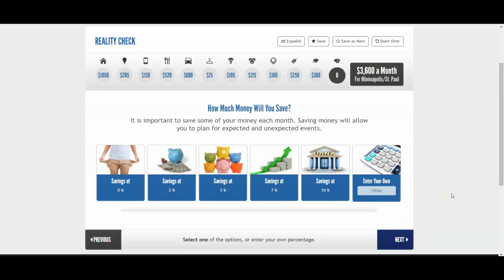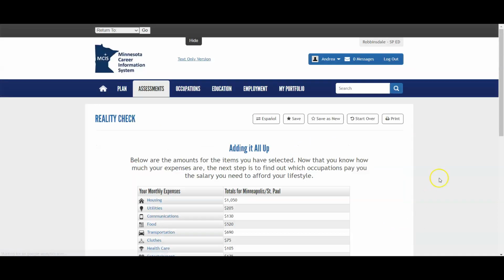And then you have to decide how much money you save. We're going to talk more about savings later, but savings is really important, so you definitely should put something in savings. You can choose to put nothing in savings, but like I said, it is pretty important. So I definitely put some money in savings.